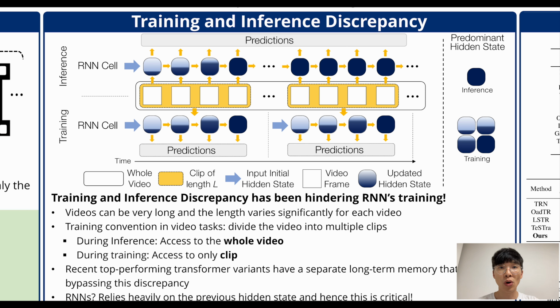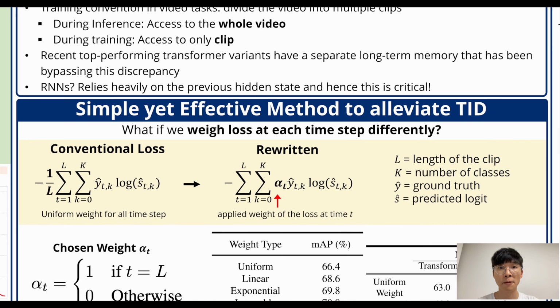In essence, while most inference predictions draw upon extensive temporal information, RNNs have been unintentionally trained using predictions with limited temporal context. To alleviate this discrepancy, we have adopted a very simple yet effective strategy. We observed that the traditional loss function has unwittingly applied uniform weights across all time steps. Conceptually, this uniform weight can be rewritten as the one in the middle, where alpha t represents the weight of the loss at time t.